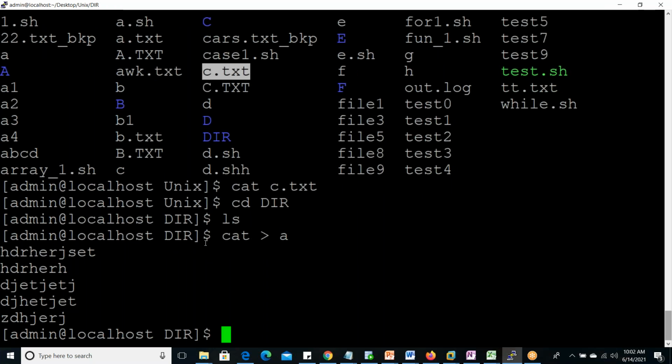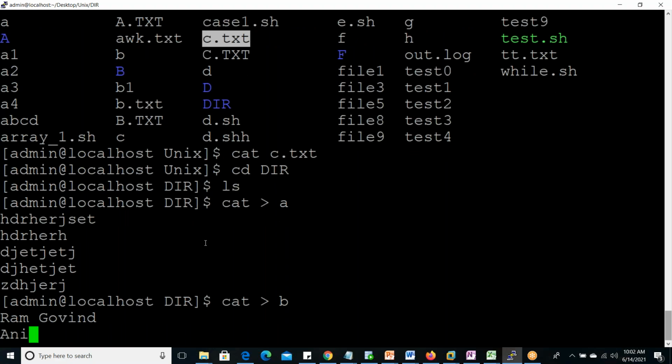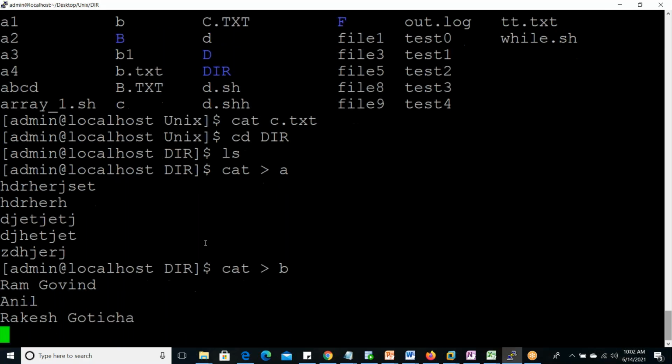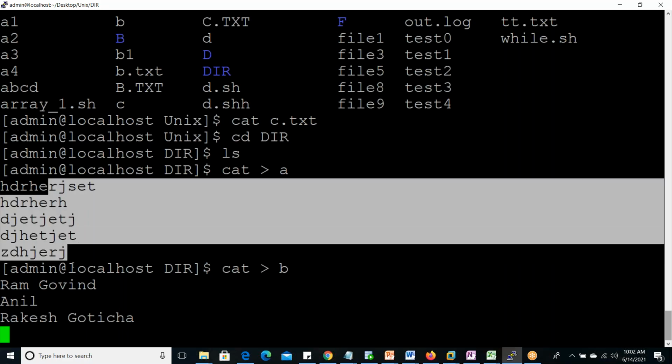Okay, A file created. Now again we can create B file. So here we can write RAM, going. A file contains 1, 2, 3, 4, 5 lines.